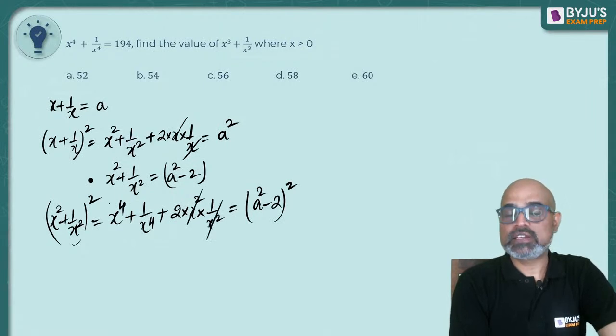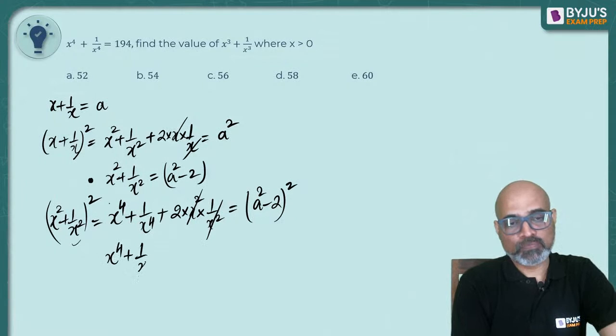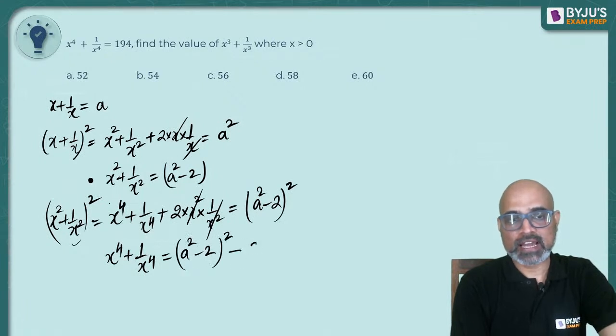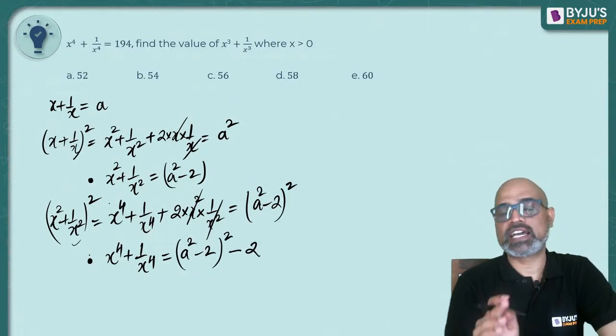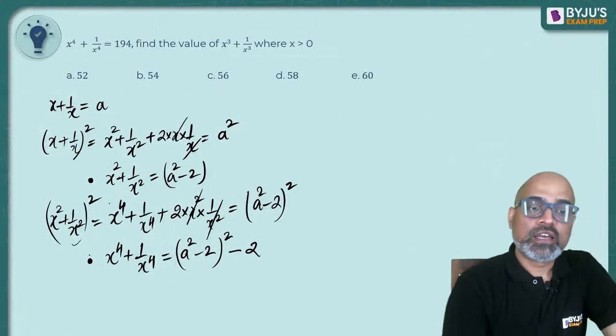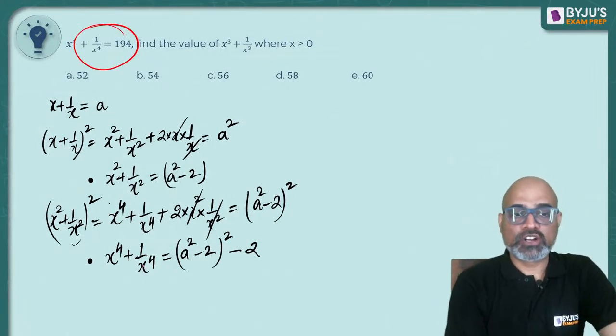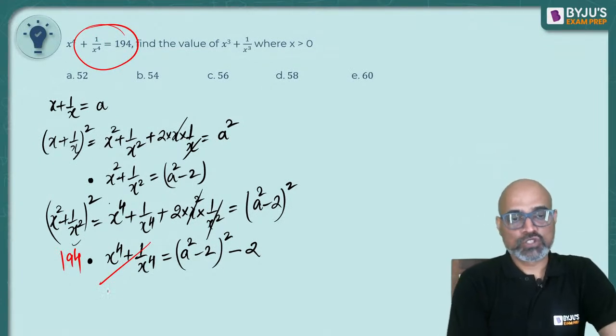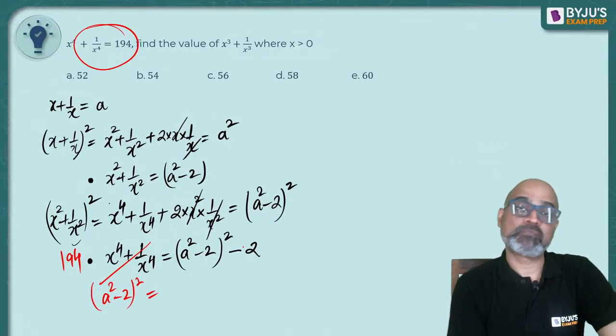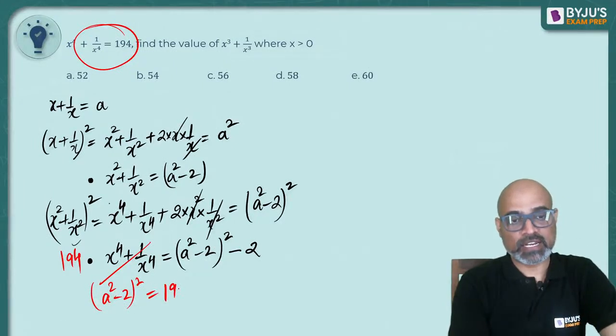So again, x square will cancel out. So I will get x to the power 4 plus 1 by x to the power 4 is equal to (a square minus 2) whole square minus 2. So this is what I have reached. Now, this part is already given to us as 194. So can we say (a square minus 2) whole square, if I take minus 2 to the other side, I will get 196.